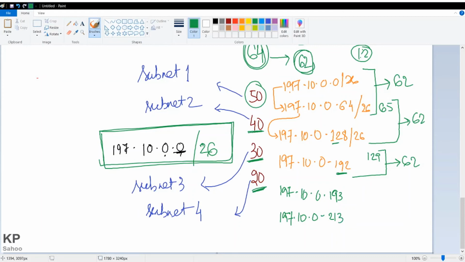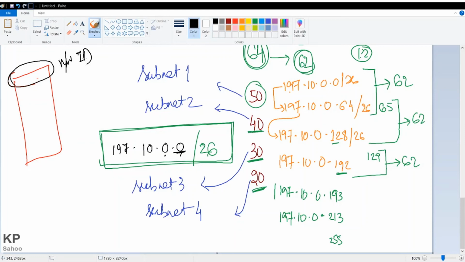197.10.0.213. So 213 will be the last IP for 20 computers, but this network range lasts till 255. So this IP will be the network ID, as I told you before. In a network or in a subnetwork, this is the first IP. First IP is known as network ID. It cannot be used. And the last IP is for the broadcast IP.